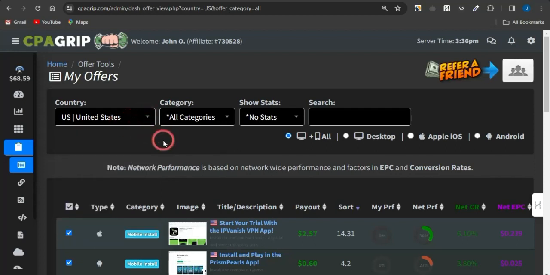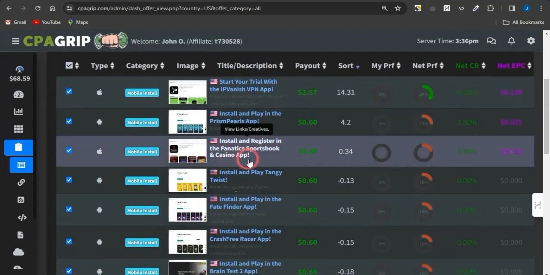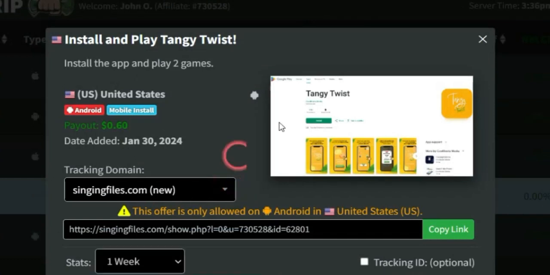I'm utilizing the United States, and mind you, this particular strategy will involve us getting offers from various countries. You want to get a very cool sweepstake offer from each country. If I select this offer, you can see much more details about it, the payouts that you'll be getting, and the kind of offer this is, an Android offer and a mobile install offer.